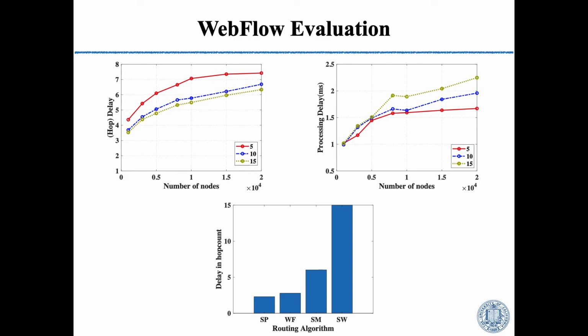The first figure shows the hop delay of our system, which is the average length of path. And second is the processing delay of our system, which is the time it takes to find a path. The figure shows that even if the number of nodes reaches 20,000, we could still achieve hop delay below 8 and processing delay below 2.5 milliseconds.